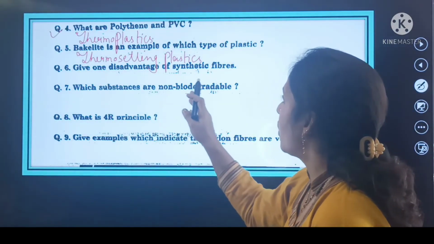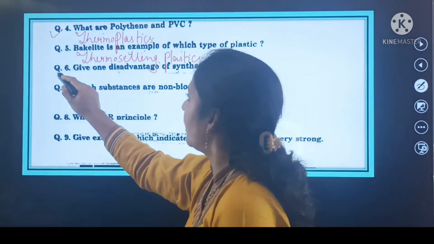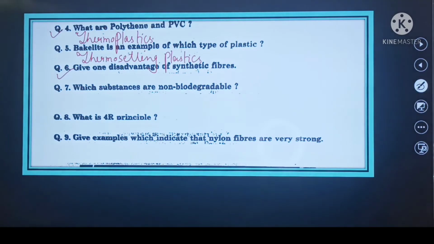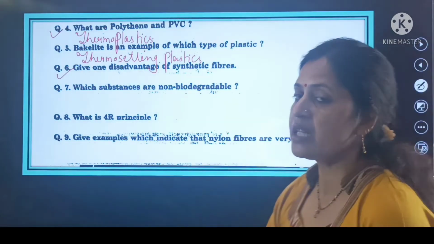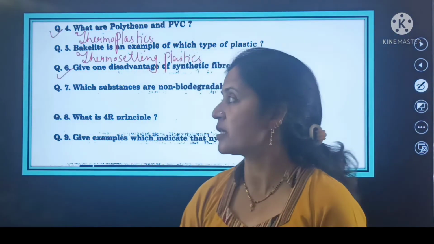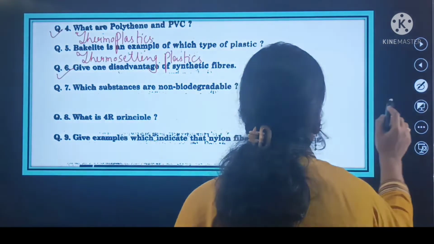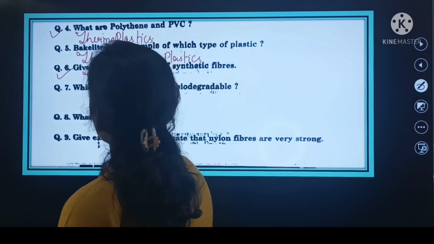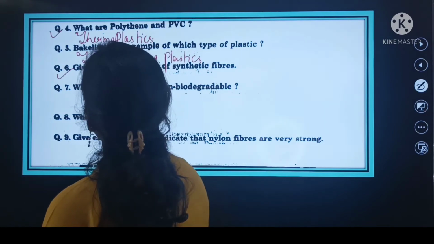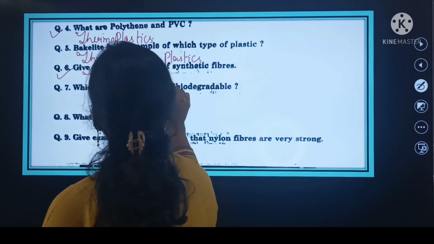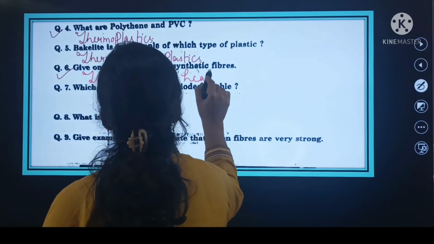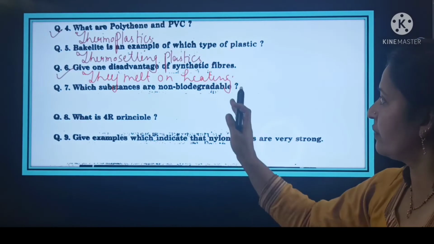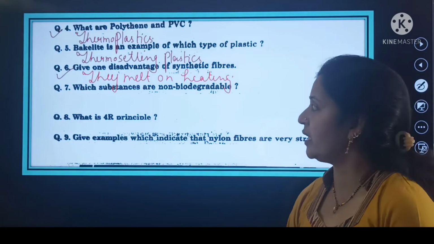Give one disadvantage of synthetic fibers. कोई एक disadvantage बताएं आप synthetic fibers की. तो क्या disadvantage हो सकता है बेटे synthetic fibers का? They melt on heating. ये एकदम से melt हो जाती है. So this is the main disadvantage of the synthetic fibers, that is they melt on heating.